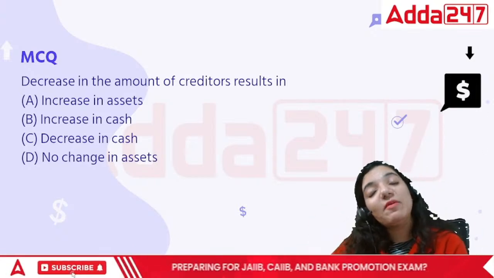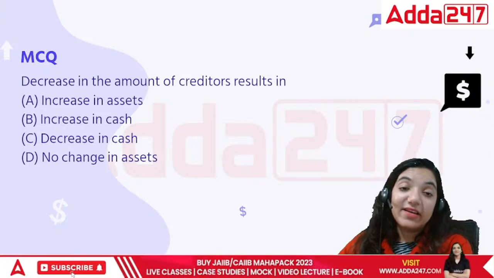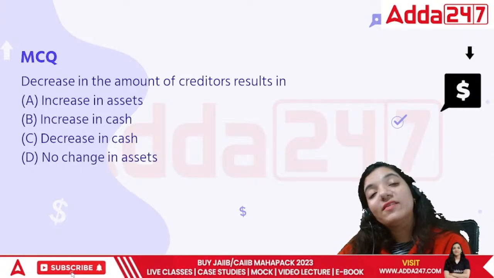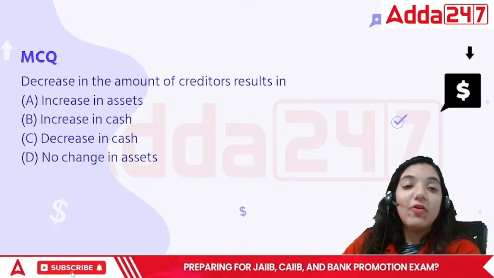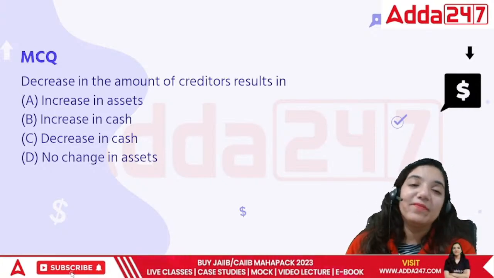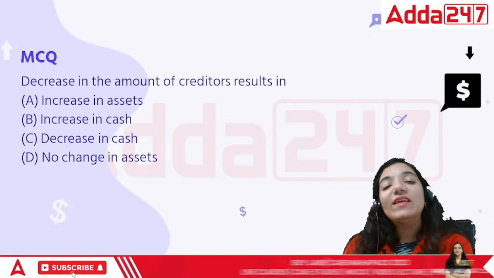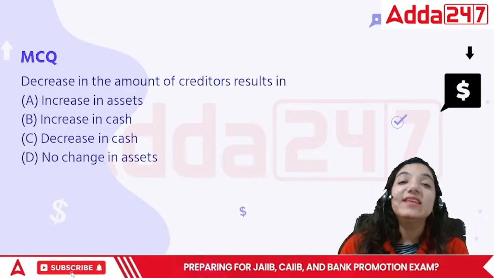So technically I am getting rid of the creditor, and to get rid of him, we need to give cash to him. So a decrease in the amount of creditors would cause a decrease in cash.